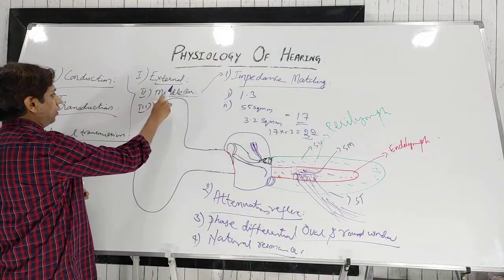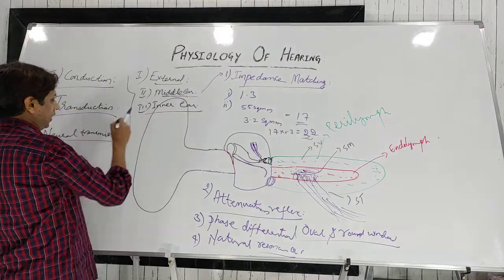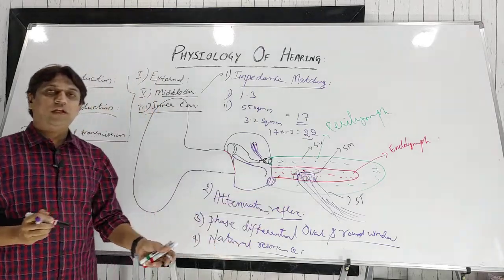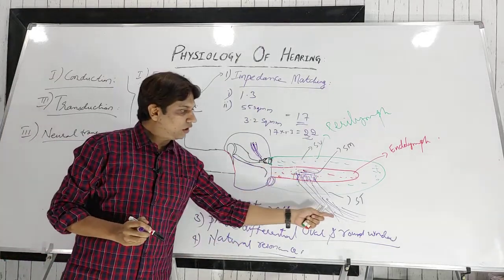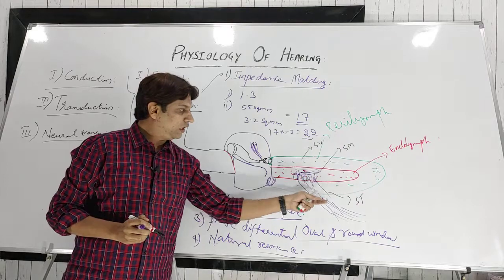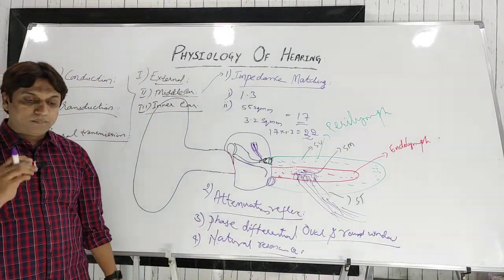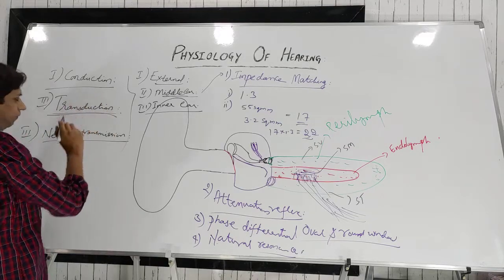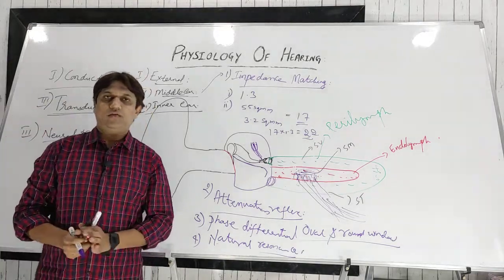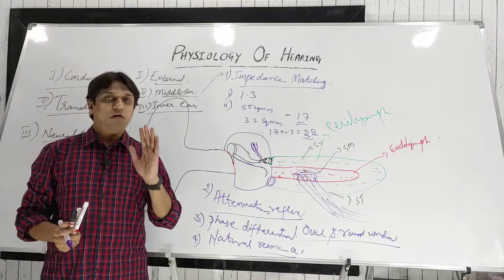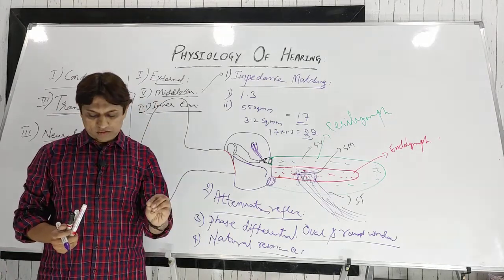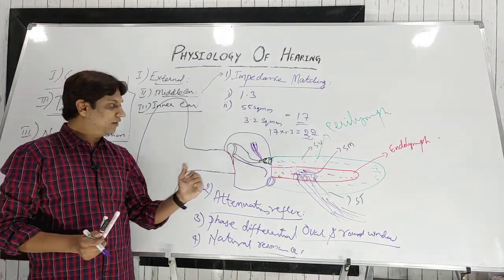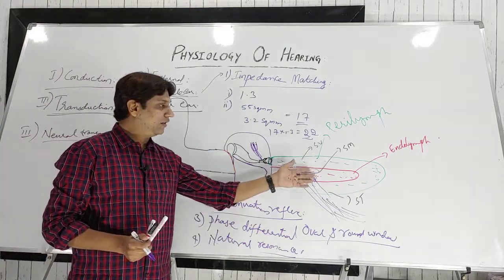Inner ear. So in the inner ear, how will the sound waves be transmitted through the auditory pathway to the inner cells? The basic mechanism taking place in the inner ear is transduction. What is transduction? Here the sound energy, which is mechanical energy, is converted into electrical energy in this inner ear.